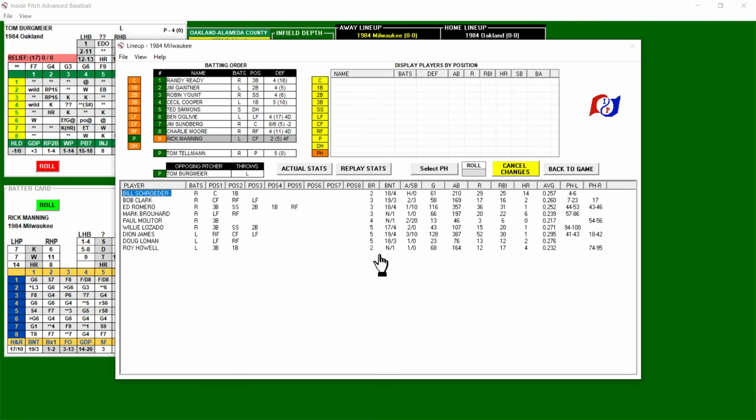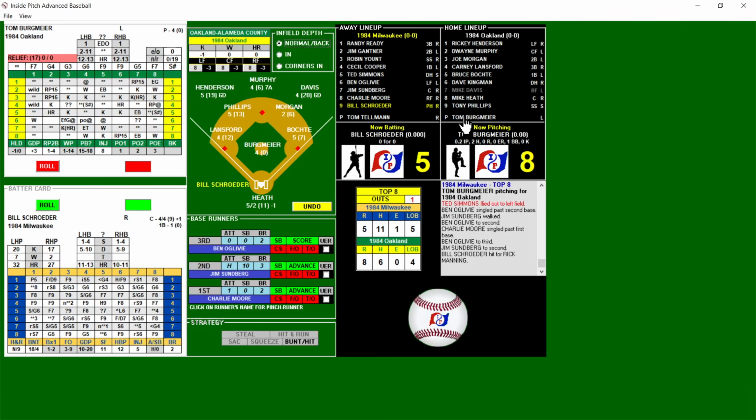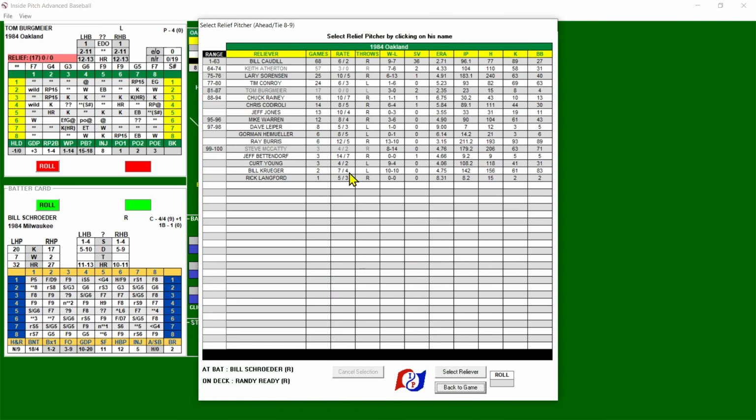Ooh, they have a guy with 14. Bill Schroeder had 14 homers and batted .257. So I think we're going to pinch hit him for Manning. Schroeder for Manning. And now we're going to take Bergmeyer out. Got to manage both sides here.